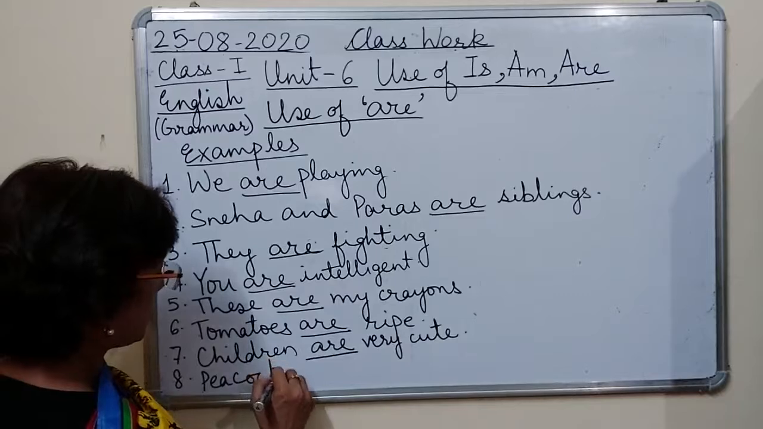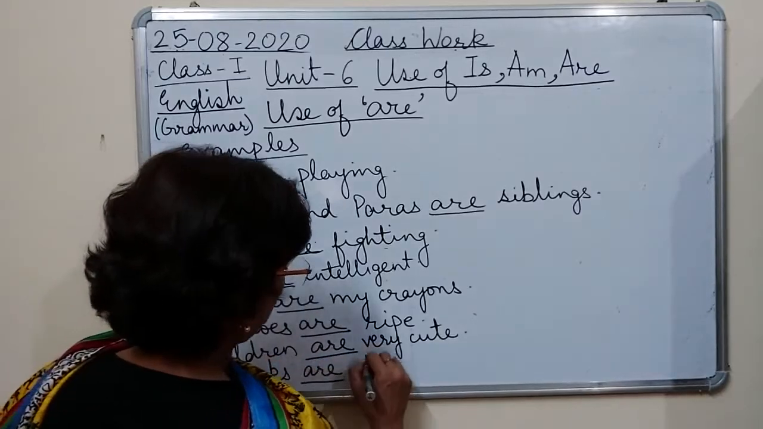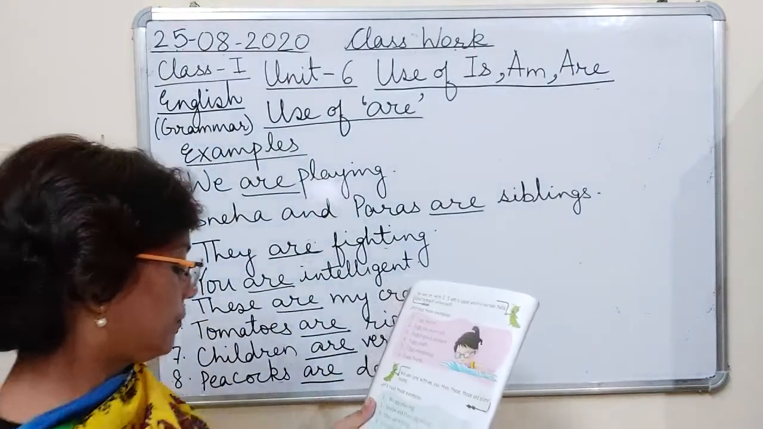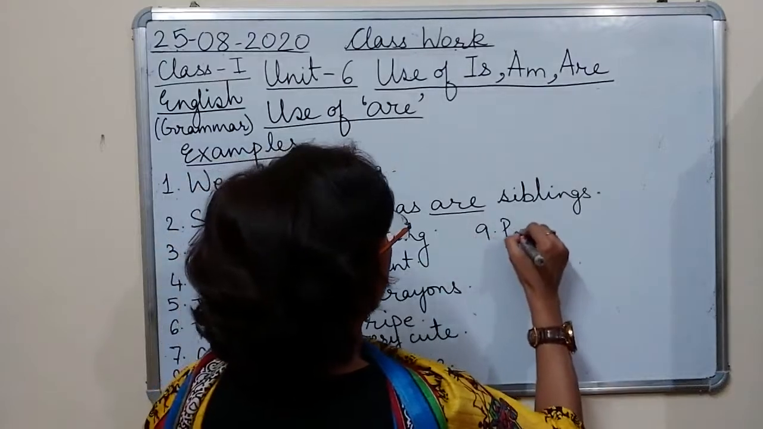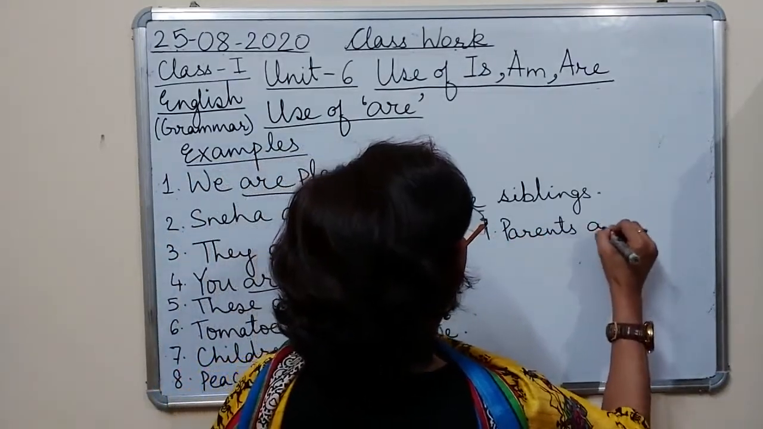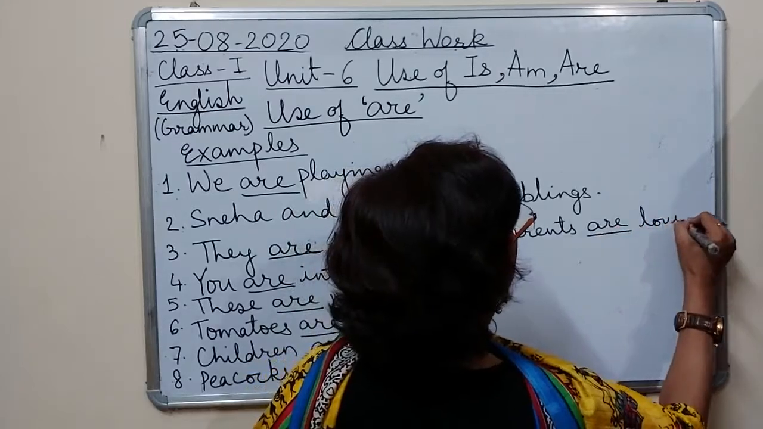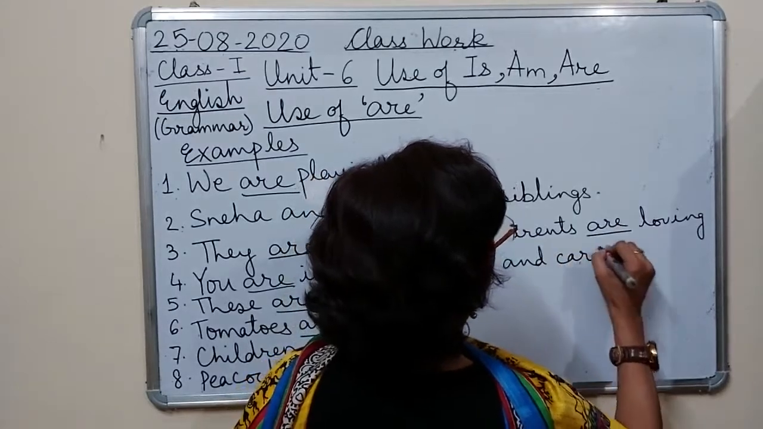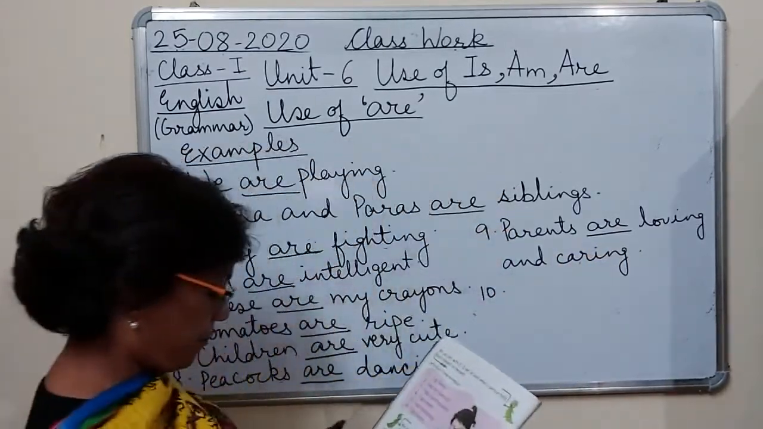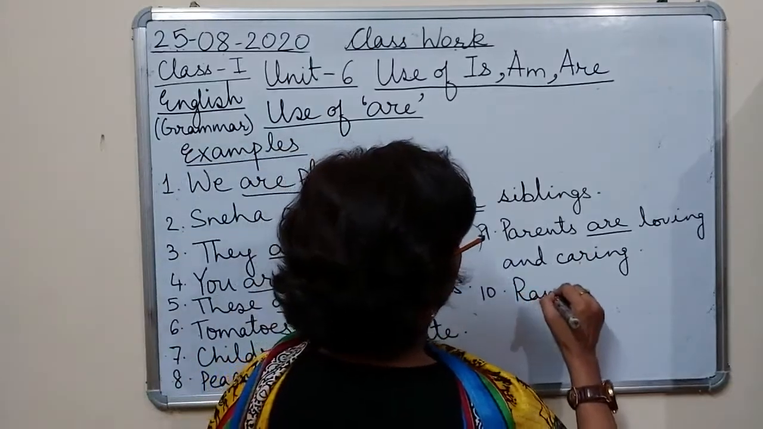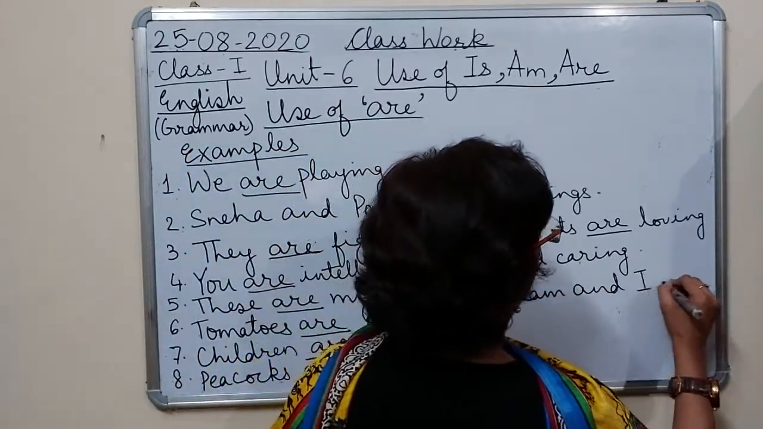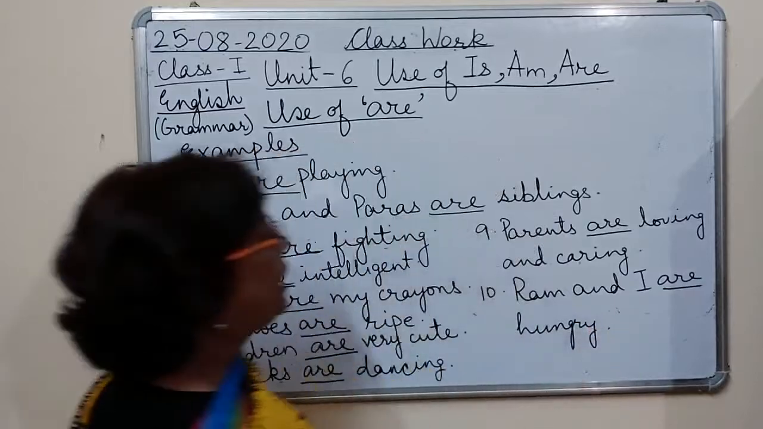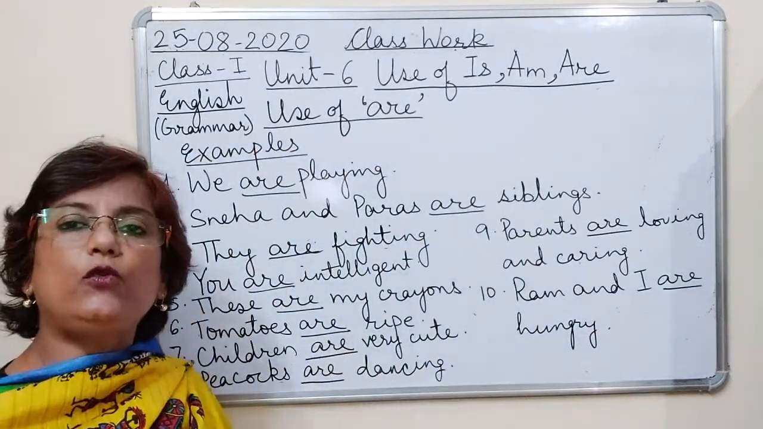Peacocks are dancing. Parents are loving and caring. Ram and I are hungry. Okay? Now, as I told you, where do we use are?